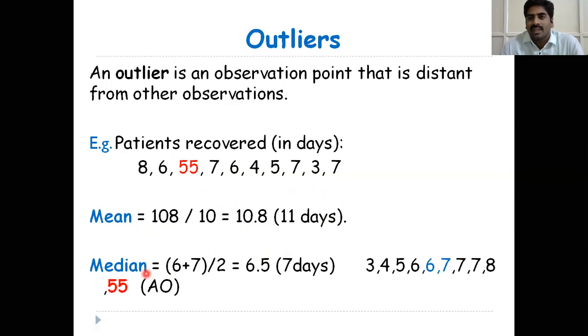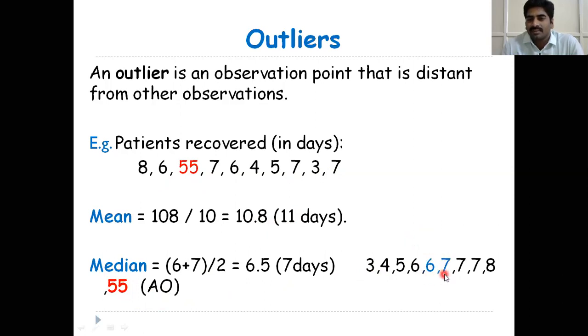What is the first step in calculation of the median? First, you have to arrange the data in ascending order, and the median never focuses on all the observations. It focuses only on the middle of the data. It may be 55 or 555, whatever it may be, it goes to the end. All the extreme values will come at the beginning or at the end, but the median focuses only on the middle of the data. Here n is 10 numbers, so there are 2 numbers in the middle, and you can take the average of these two.